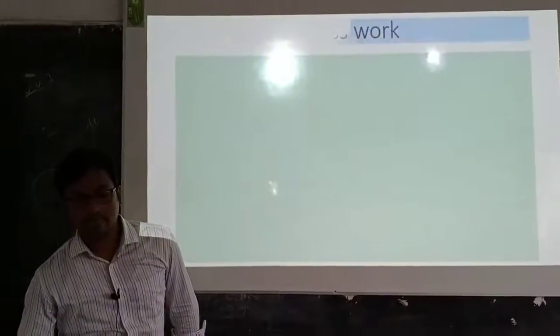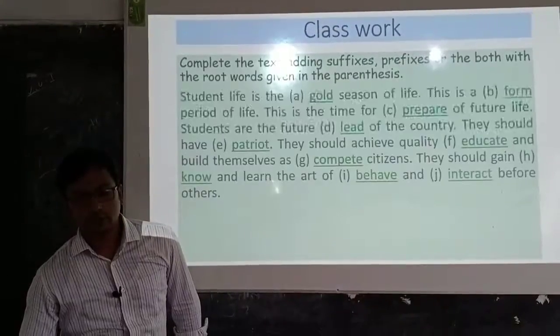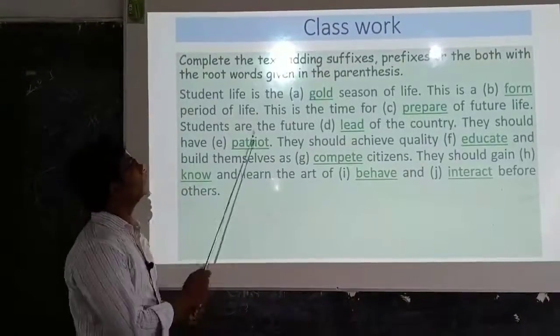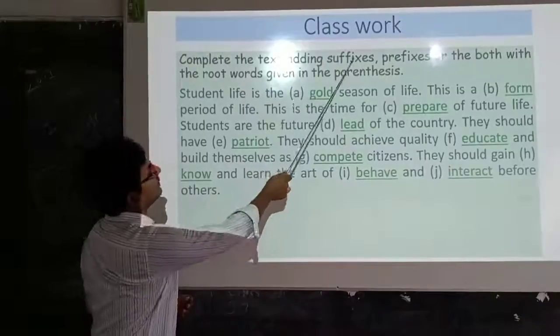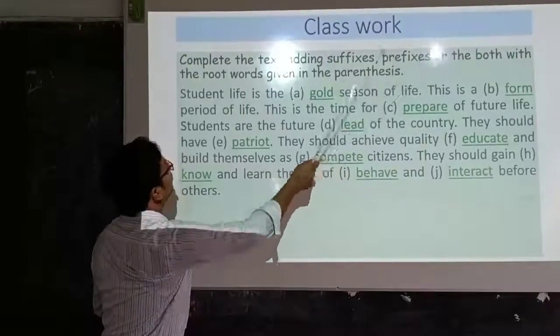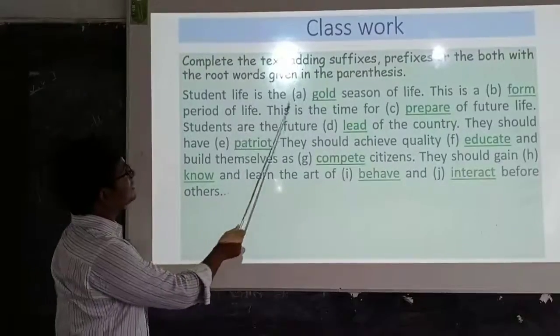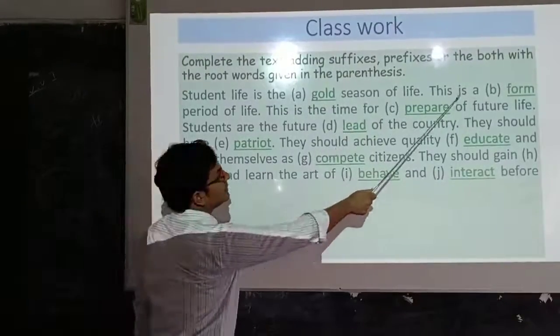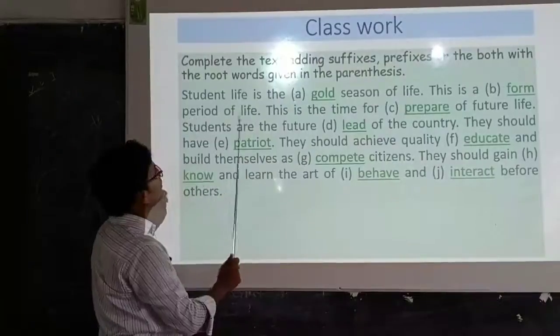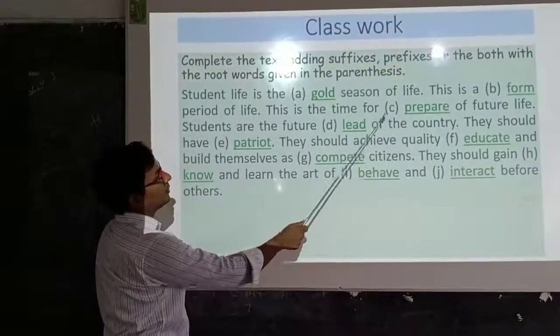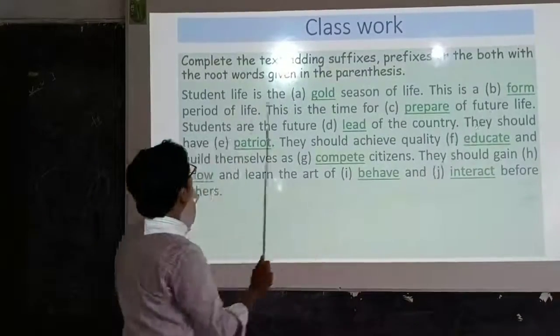Next, so class work. The students, I hope that you will complete the text adding suffixes, prefixes or both with the root words given in the parenthesis. Student life is the gold season of life. This is a form period of life. This is the time for prepare of future life.